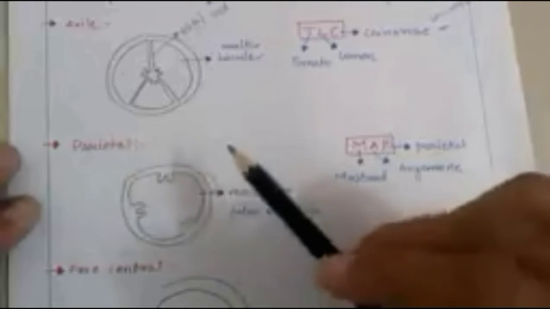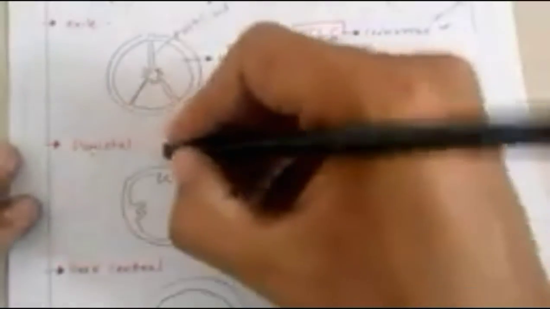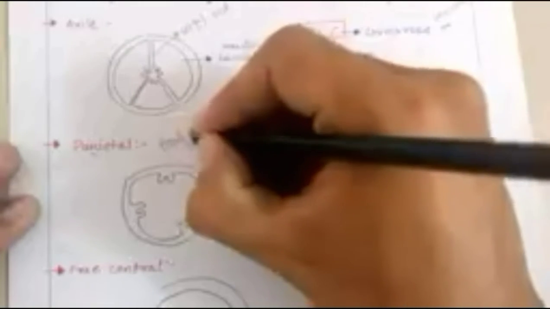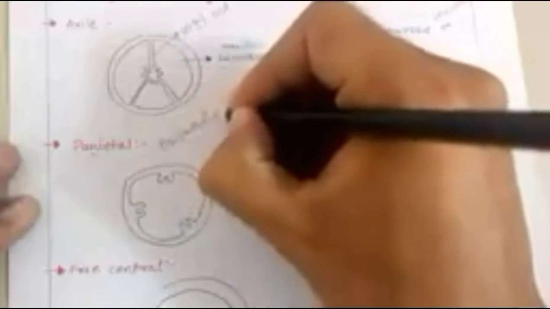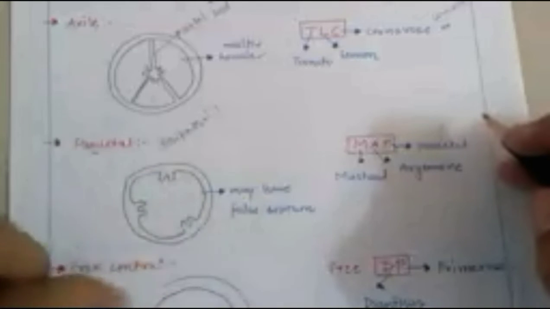Now we move to the next placentation, that is parietal placentation. In parietal placentation, the arrangement of ovules in the ovary will be like this. Parietal, PARI, simply means peripheral. Peripheral means the ovules are located along the periphery towards the margin.